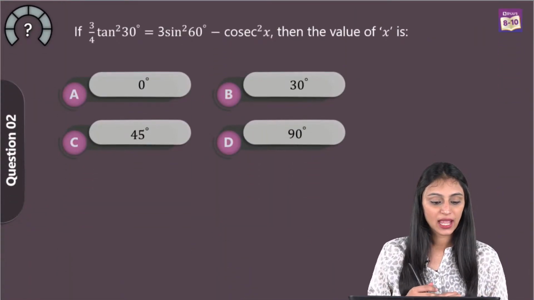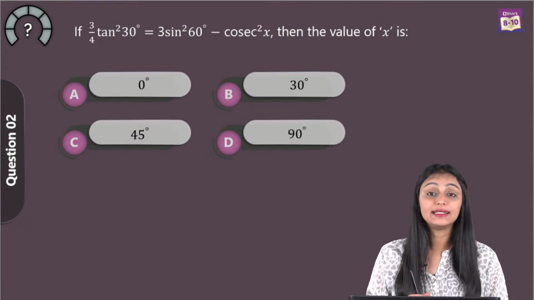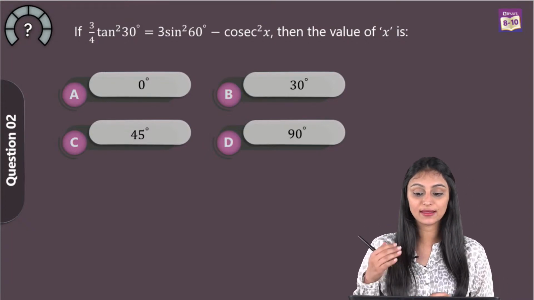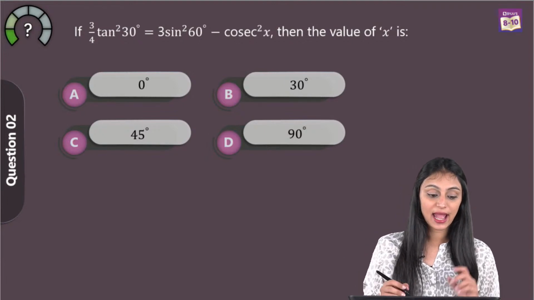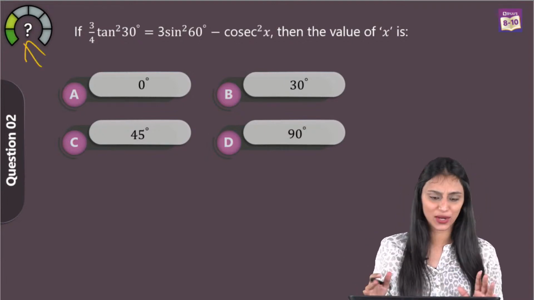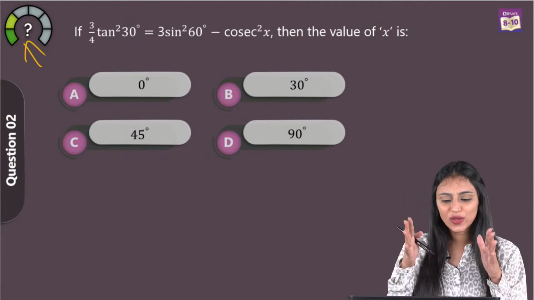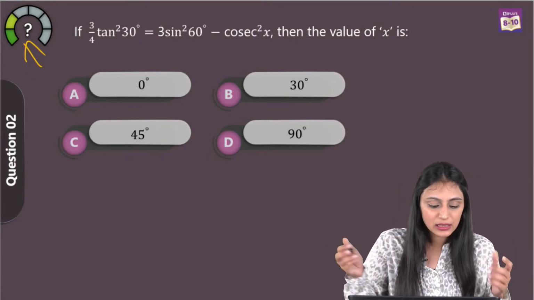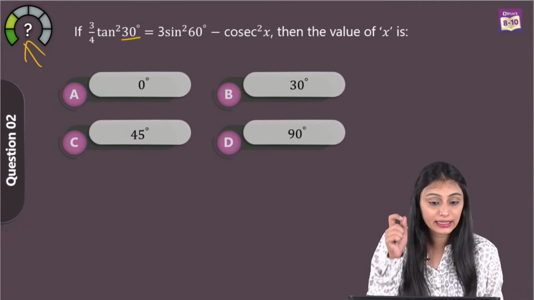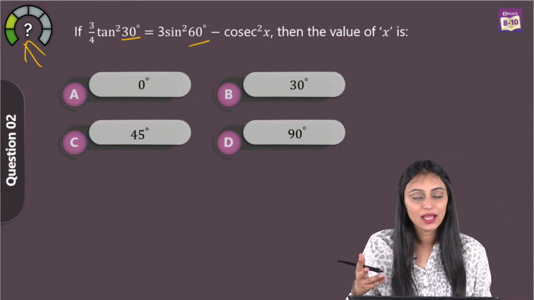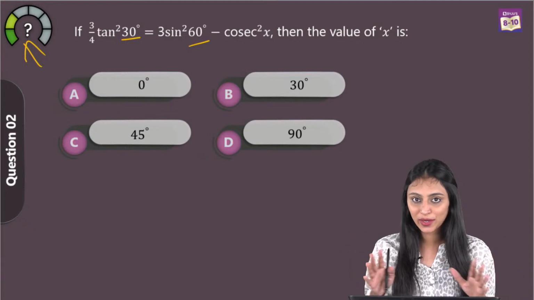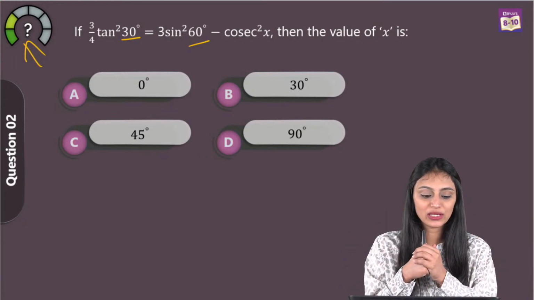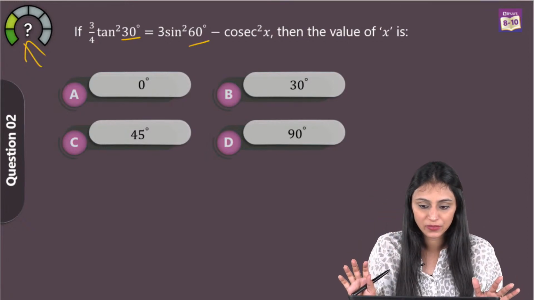Let's move ahead. So if 3 by 4 tan square 30 degree is equal to 3 sine square 60 degree minus cos square x, then the value of x is. And you can see here that it's an easy one, right? So when you look at these kinds of questions, how to start? Simply I can see that here we have got 30 degree. Here we have got 60 degree. Now in your syllabus you have seen the trigonometric table of specific angles, right? Just by looking at these values, we feel that okay, we can put the values here, right?